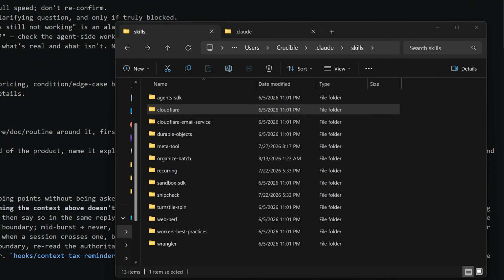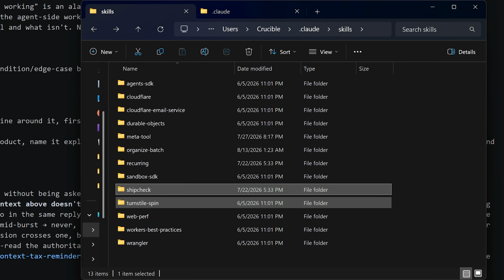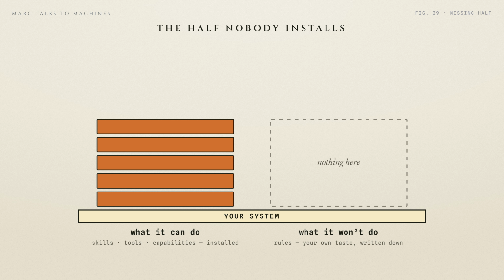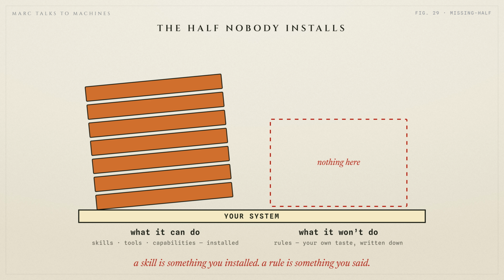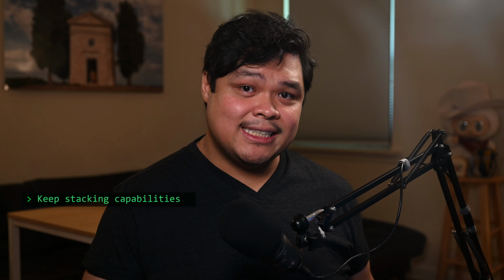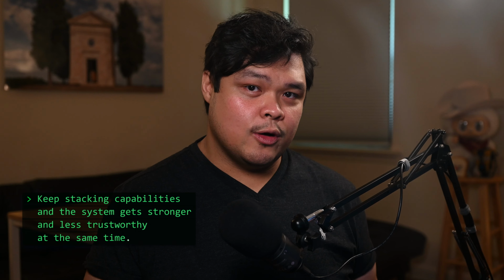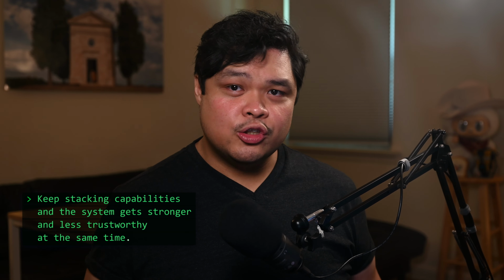But there's an imbalance. A skill adds to what your AI can do. Skills are flashy, and it's easier to say yes to more capabilities over no. The missing half are restrictions, rules, your own taste written down where the machine can act on it. If you keep stacking capabilities without assessing them, the system gets stronger and less trustworthy at the same time. If you can't trust your system, you won't be able to use what it gives you with confidence. Understand what the tool is for and use it on the right problem. That's a complete result. The most useful thing I got from this test was still coming.